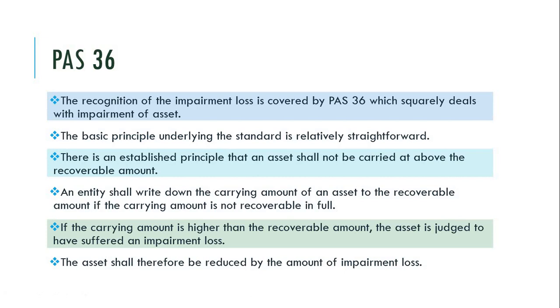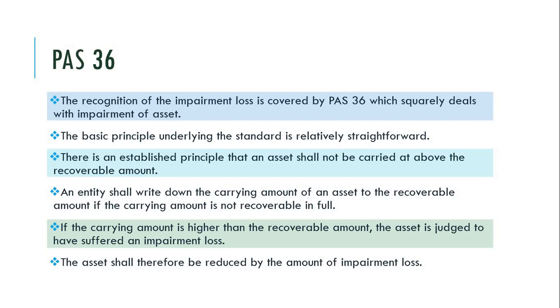For example, the carrying amount of the asset is 500,000. But if you sell it, or the future cash flow of the asset is no longer equal to the 500,000 carrying amount, then technically it is not recoverable in full. Meaning the recoverable amount of the asset is below its carrying amount.